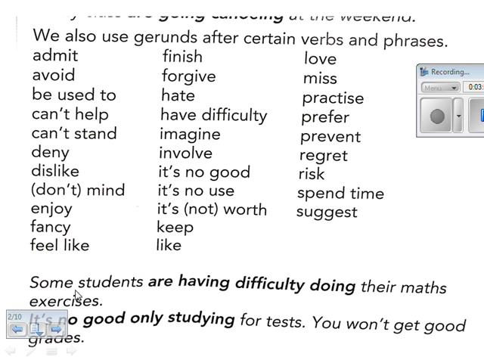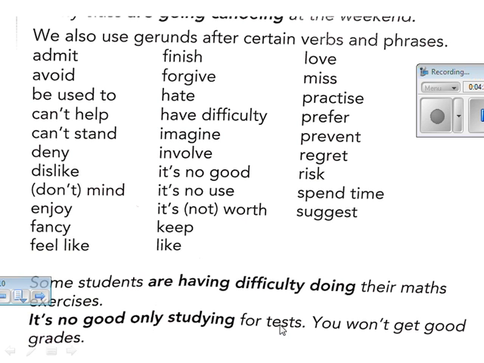So when I say some students are having difficulty, and I told you after these verbs I use ing. So, are having difficulty doing, not do or not to do, no, doing. I use gerund. Their math exercise. Another example, it's no good only studying for tests.